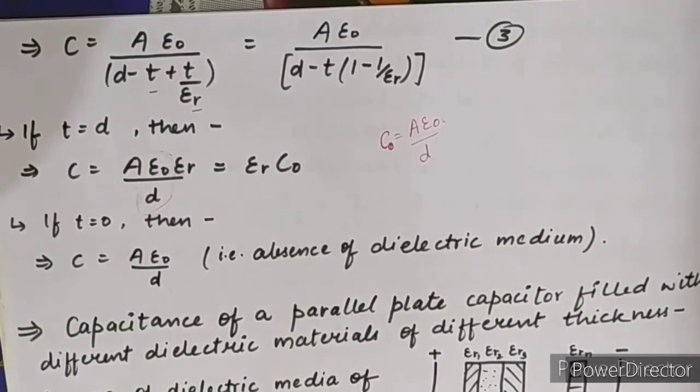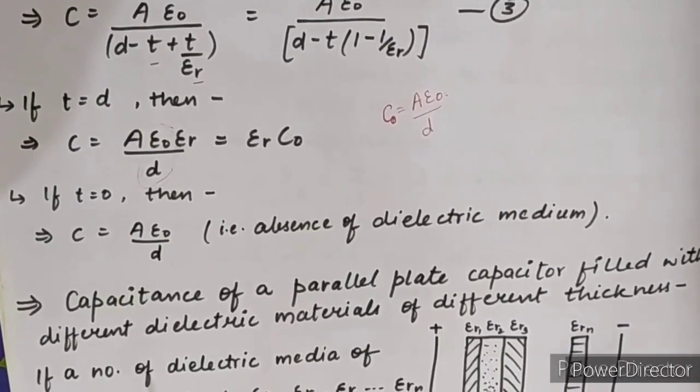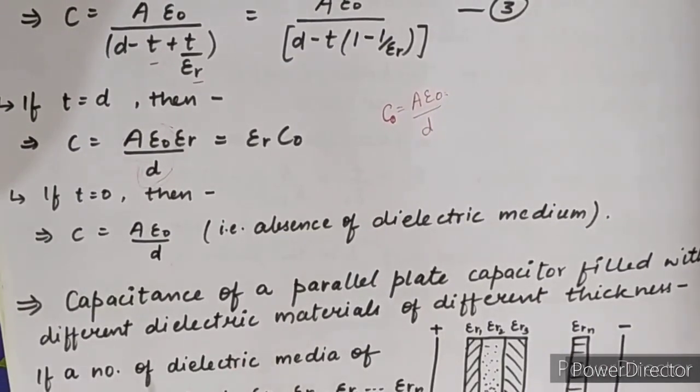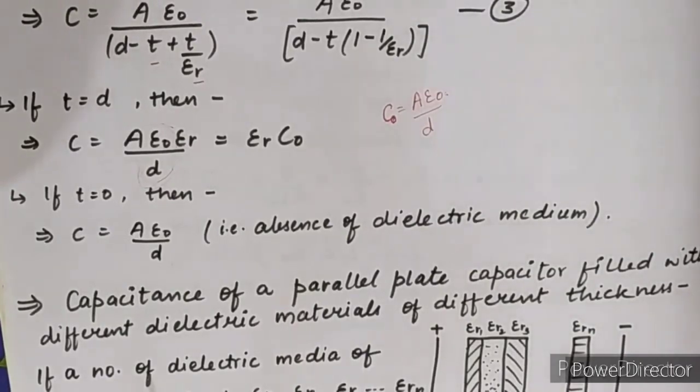These are the two conditions for the partially filled dielectric medium between the plates of the parallel plate capacitor. Now, in this same series, we have a third portion. First, we have completed the topic about vacuum and air present between the plates. Second is a completely filled dielectric medium between the plates. Third one is a partially filled dielectric medium, and the last one is different dielectric materials of different thickness filled between the plates of the capacitor.